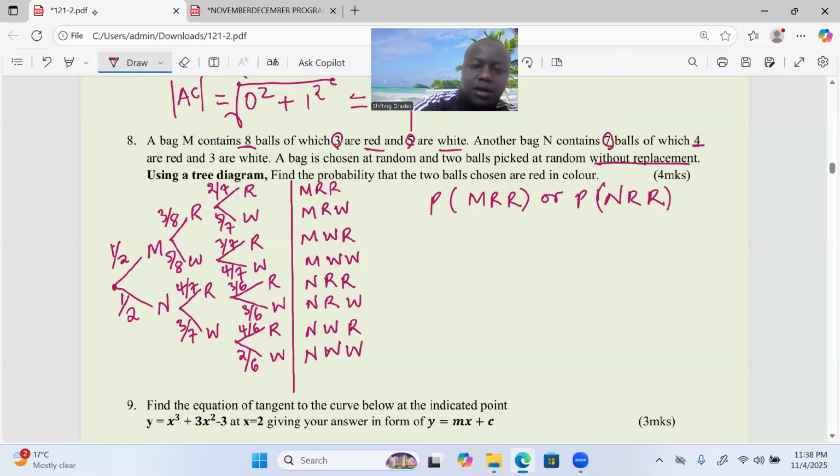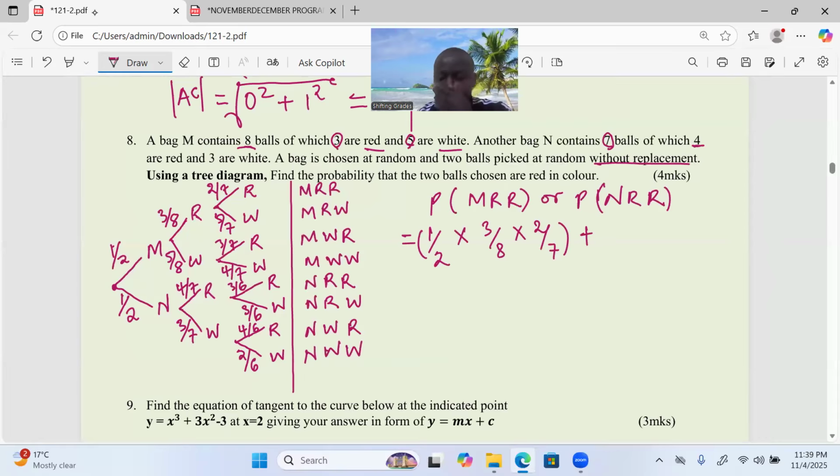Bag M has a probability of half, multiplied by red, 3 over 8, multiplied by red again, 2 over 7. When we talk about OR, that is the addition law in probability. So we're supposed to add. Picking N is half, multiplied by red in N, 4 over 7, and red again is 3 out of 6.